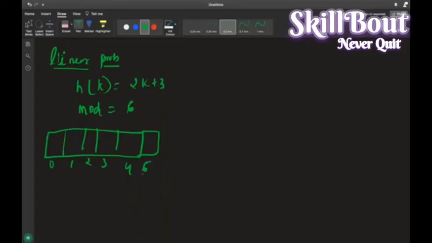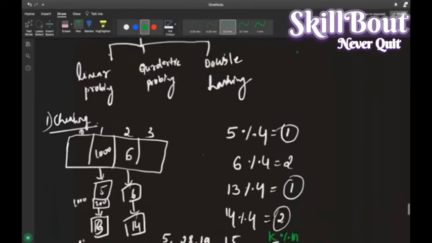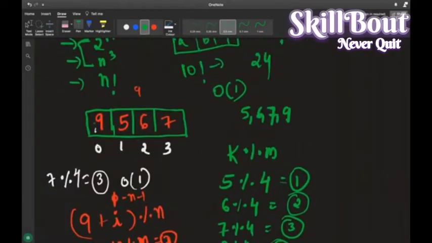0 1 2 3. Okay, so now what I'll be having is a key, I'll be having a u, it is nothing but a location tracker. One other one is probing. I'll tell you why it is probing. ऐसा क्यों probing मैं ले रहा हूं कि जब भी मैं linear का करूंगा इधर, right, 9. I don't know where this 9 is going.